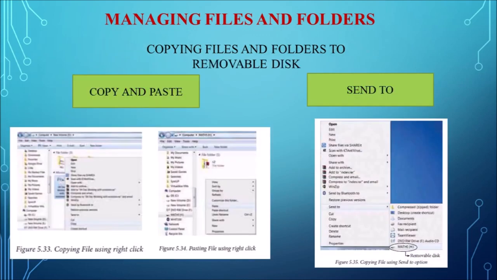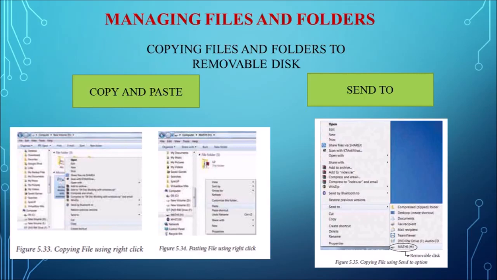Next one is copying files and folders to removable disk. There are two methods. First one is copy and paste, which is similar to copying files and folders. First we have to plug the USB drive, that removable disk, into the USB port, and you can open the USB drive with the help of the removable disk drive icon in My Computer by double clicking it.